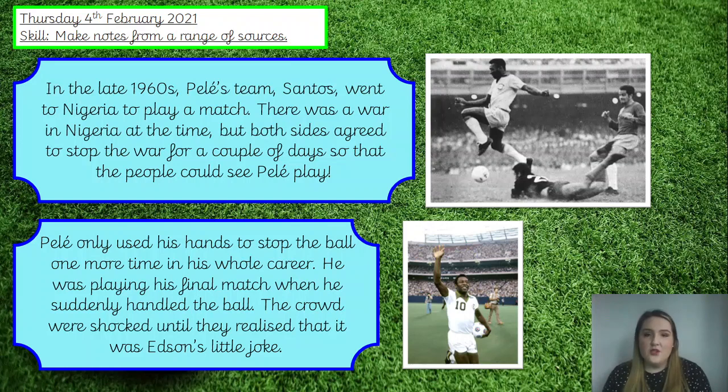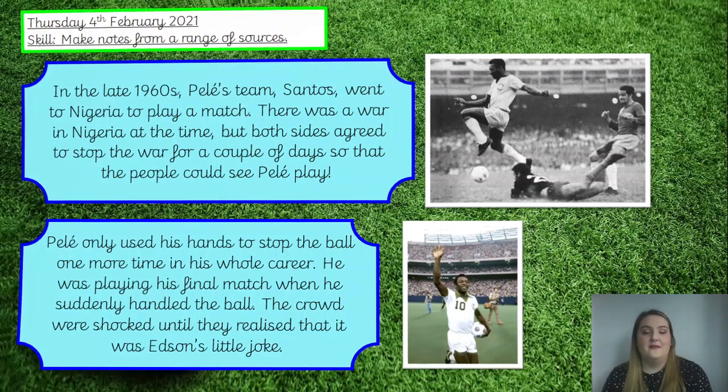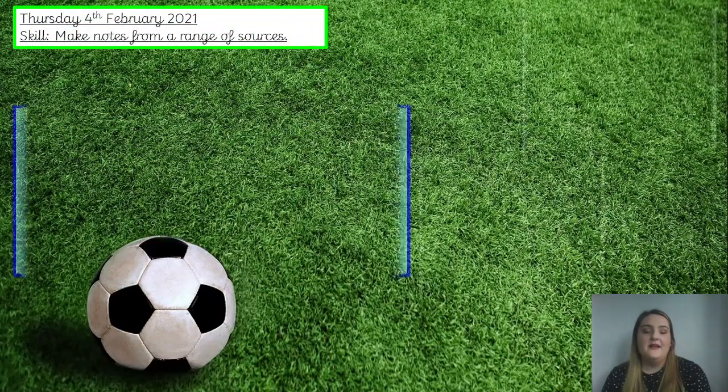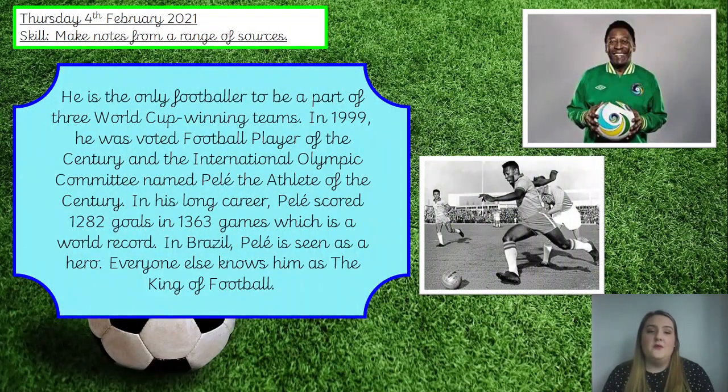The crowd was shocked until they realised it was Edson's little joke, okay, because that's where his name came from, because he was handling the ball with his hands, so he thought it'd be funny in his final match to suddenly touch the ball with his hands, okay, when he shouldn't have, okay, they're the rules of football, aren't they? Okay. He is the only footballer to be part of 3 World Cup winning teams.